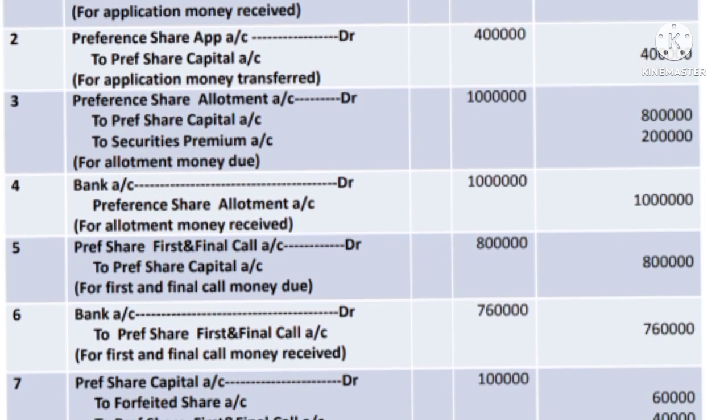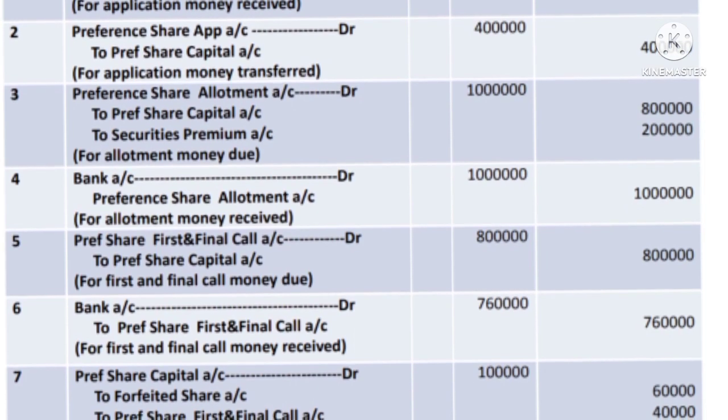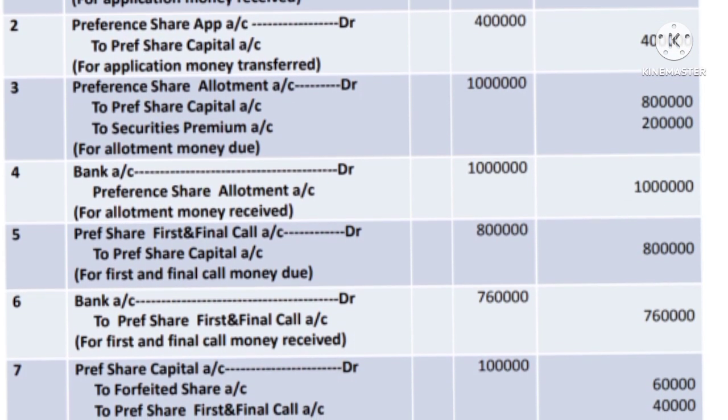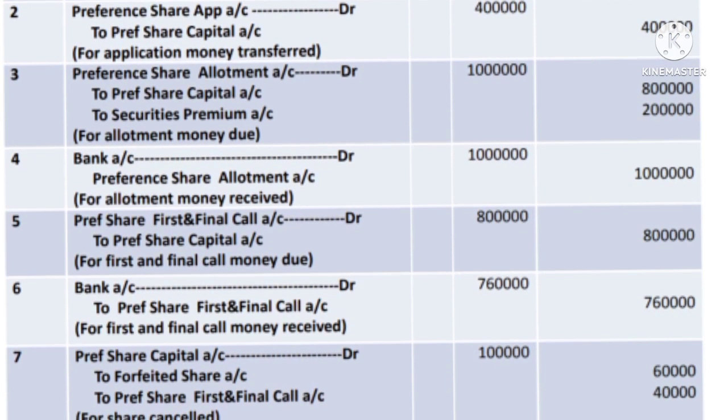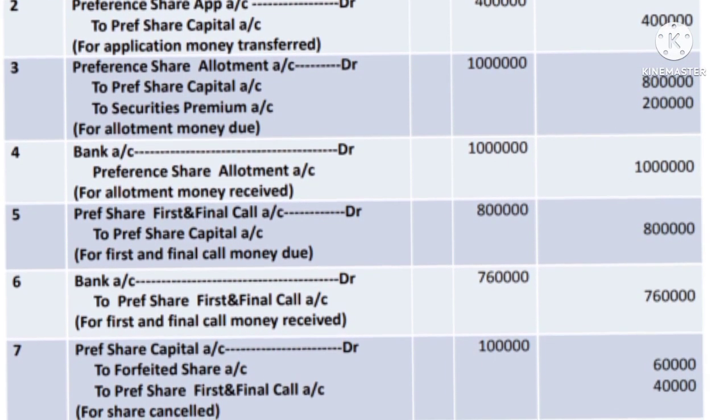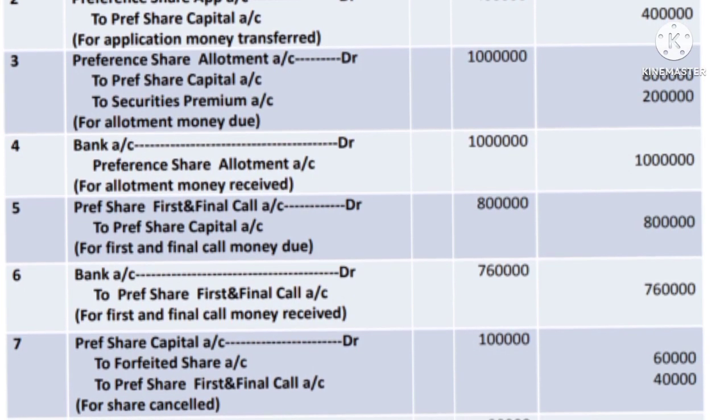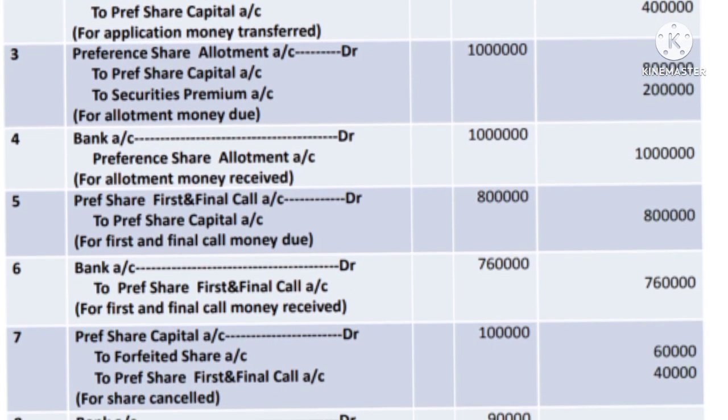And then there is a forfeiture of the amount received so far. Here the amount received so far is 20 rupees on application and 40 rupees on allotment. Total 60 rupees is received on 1,000 shares. So that is credited to the special account, that is the forfeited share account. Therefore credit forfeited share account 60,000.